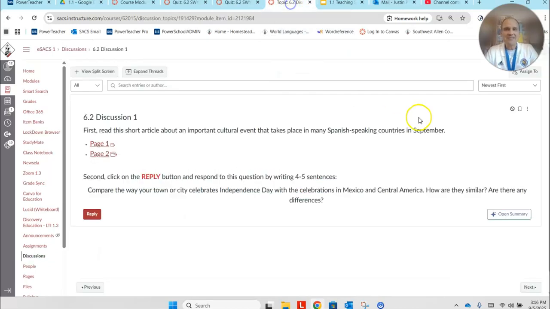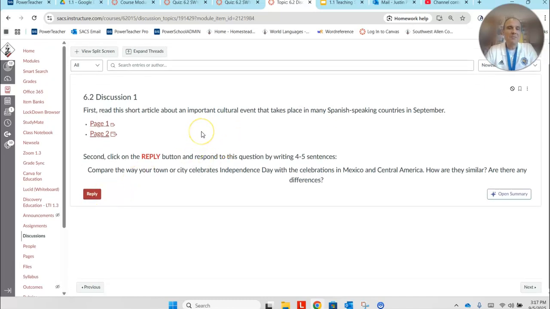From there, to wrap up this set, we're going to move on to 6.2 discussion 1. All right, this has to do with some culture. So first off, you're going to read the short article, and its page 1 and page 2 are linked here, about an important cultural event that takes place in many Spanish-speaking countries in September. Second, you're going to click the reply button and respond to this question by writing 4 to 5 sentences, and you can do this part in English because we don't quite have the vocabulary we need yet to do this in Spanish. But it says here, compare the way your town or city celebrates Independence Day with the celebrations in Mexico and Central America, and you'll read about those in the article above.